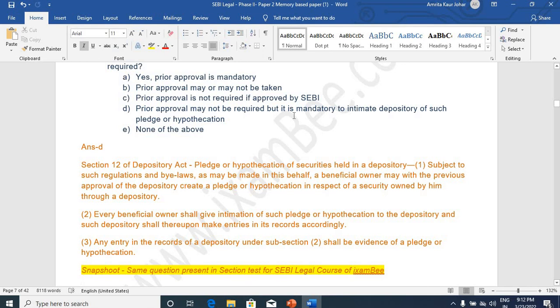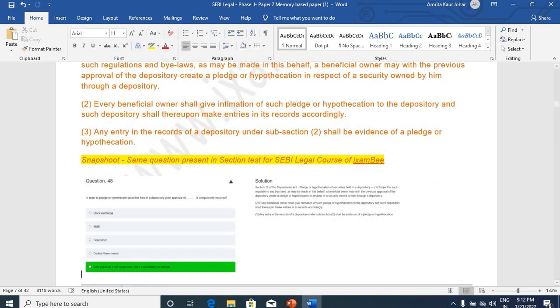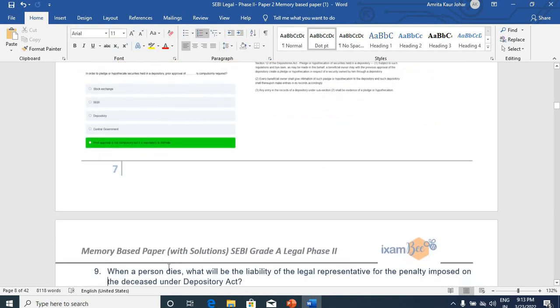And this was also present in the section test. We have provided section tests for our students exclusively for the examination. We have prepared it, and there was a similar question, as you can see over here, asked from Section 12 of the Depositories Act. Prior approval is not compulsory but it is mandatory to intimate.